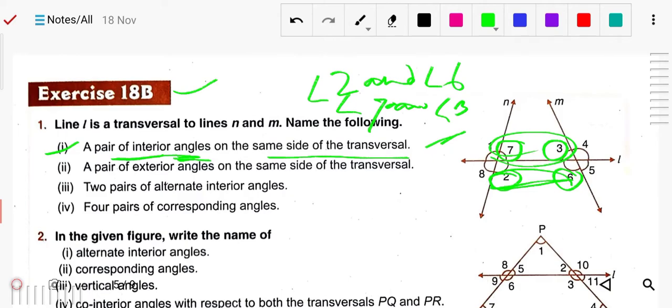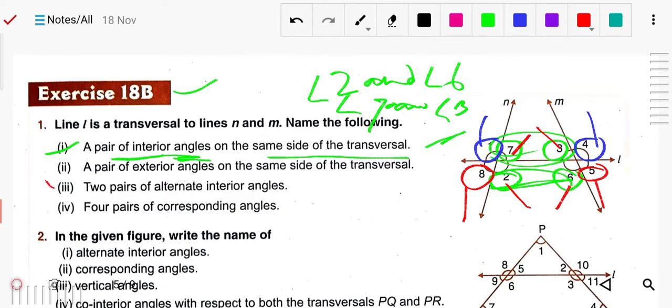Next, a pair of exterior angles on the same side of the transversal line. Same side, so they are talking about exterior angles. Like 1 and 4, they are exterior and on the same side. Similarly 8 and 5, same side and exterior. As we did in question number 1, 7 and 3 are interior, same side, and 2 and 6 are same side, interior.